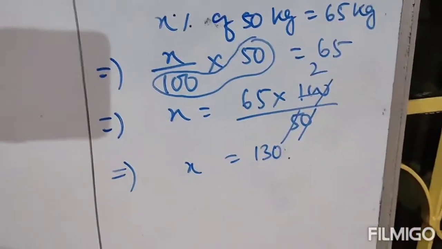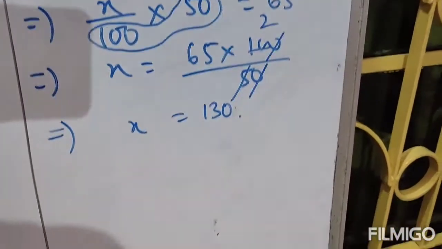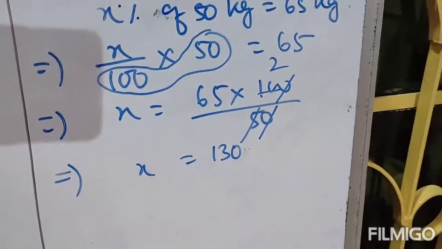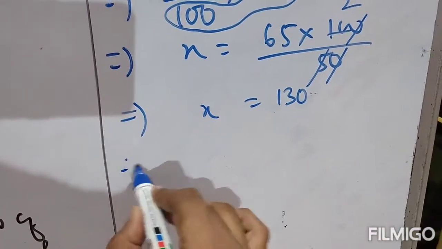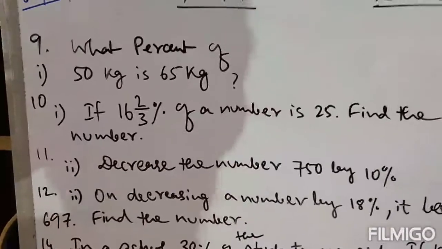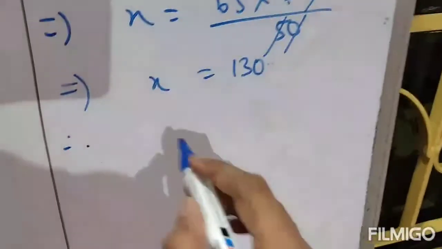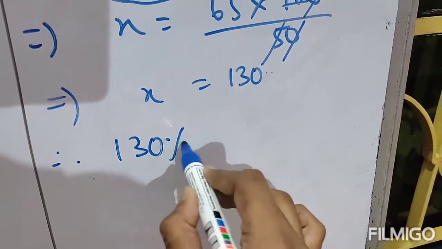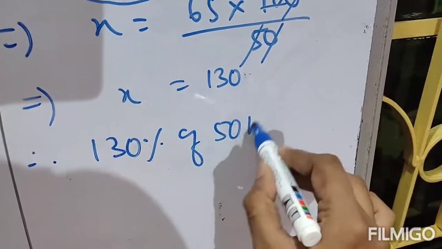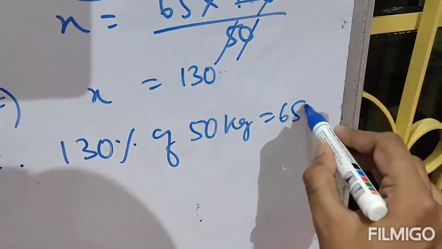Therefore, what percent of 50 kg is 65 kg? Therefore x is 130. Clear? You will write what the question is: what percent of 50 kg is 65 kg? Therefore you will write 130% of 50 kg is 65 kg.